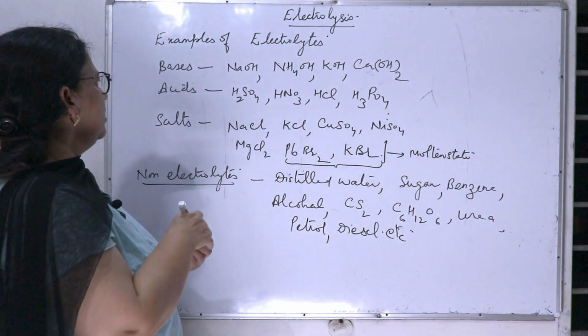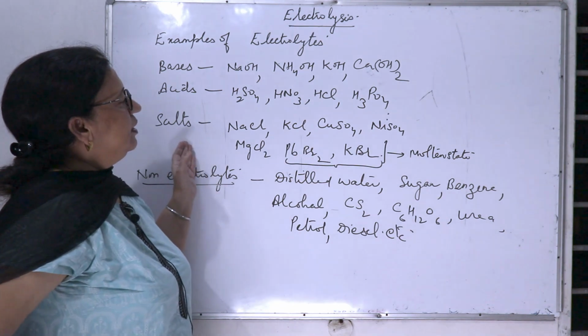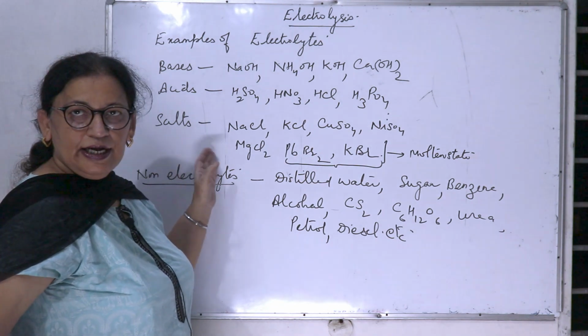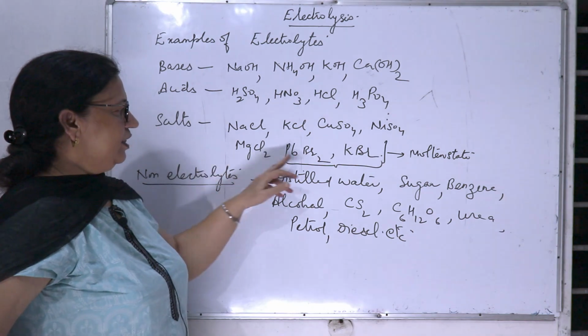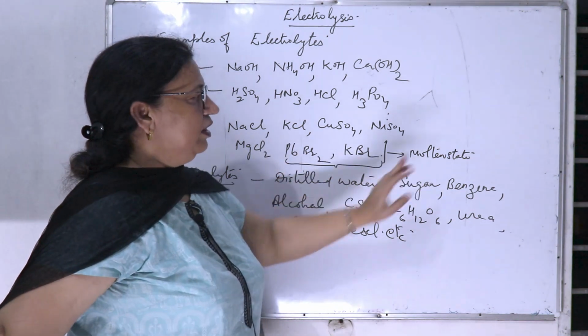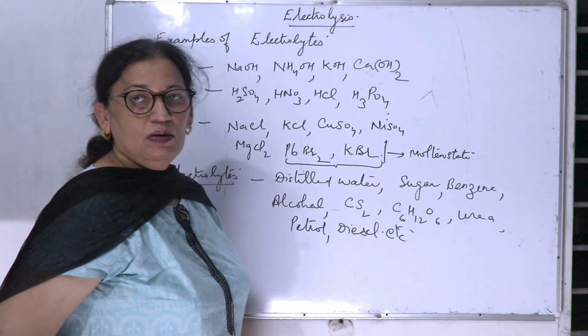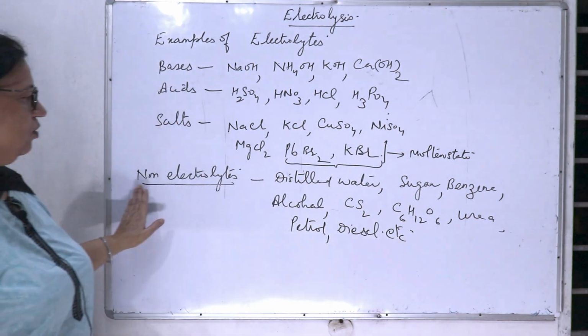Otherwise you know that electrolytes, they dissociate in the aqueous or in the molten state, but bromide salts, they will do electrolysis in the molten state only.